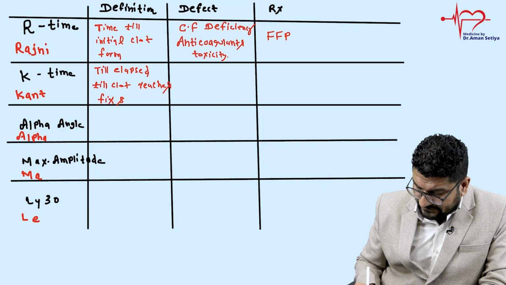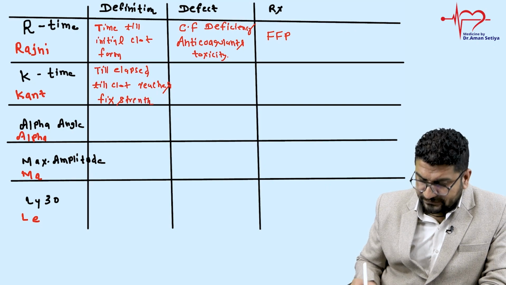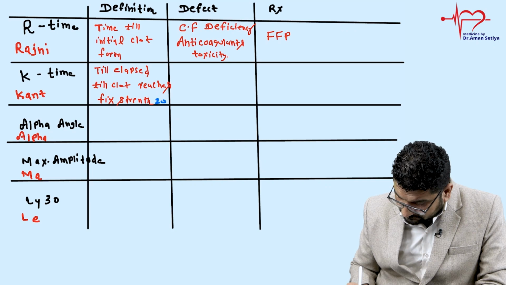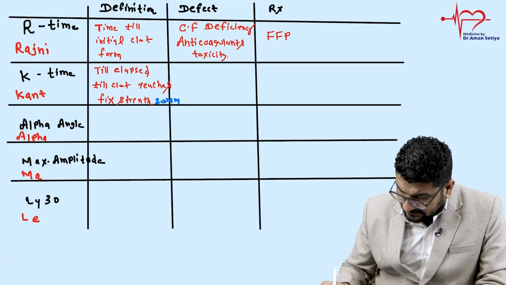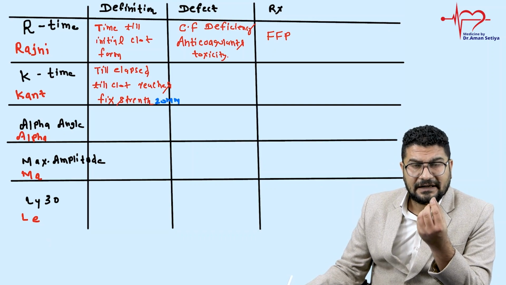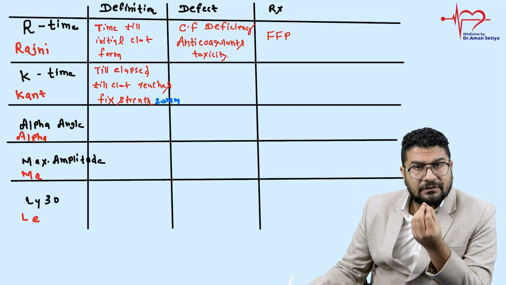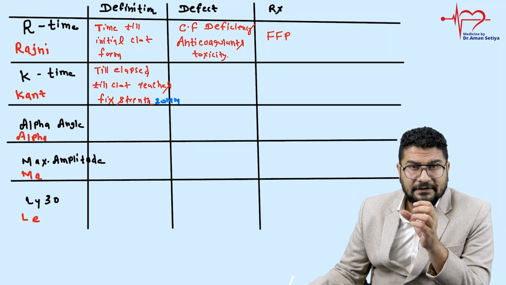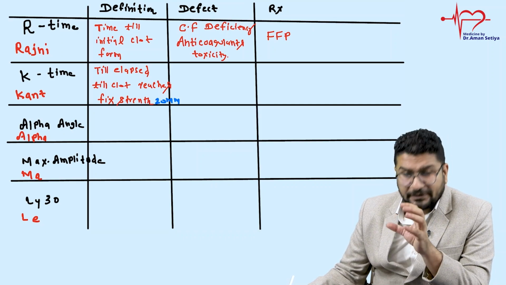And how much is that strength? That strength is 20 mm. So basically what is this telling you? Time elapsed till the clot reaches a particular fixed strength. So mainly this strength comes when fibrin is deposited, and I can say fibrinogen is deposited.